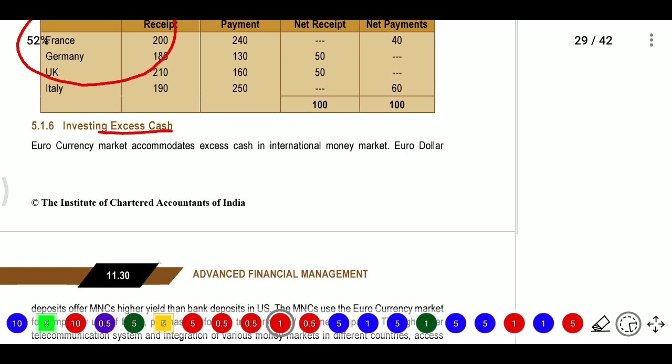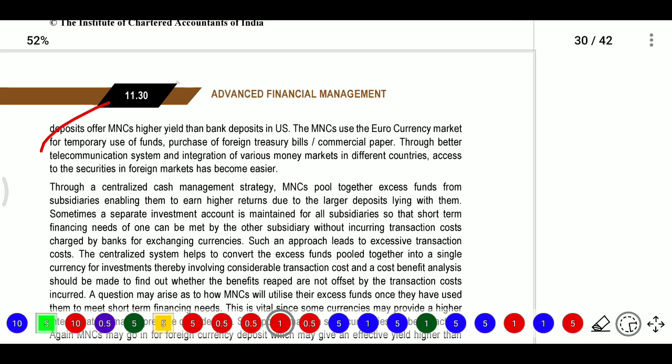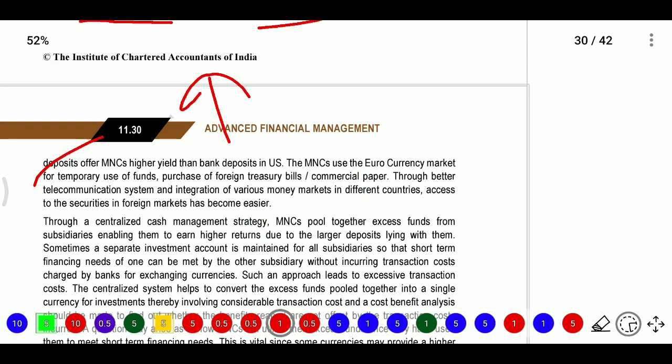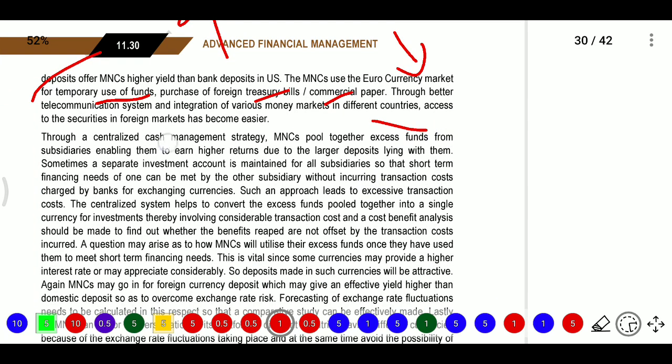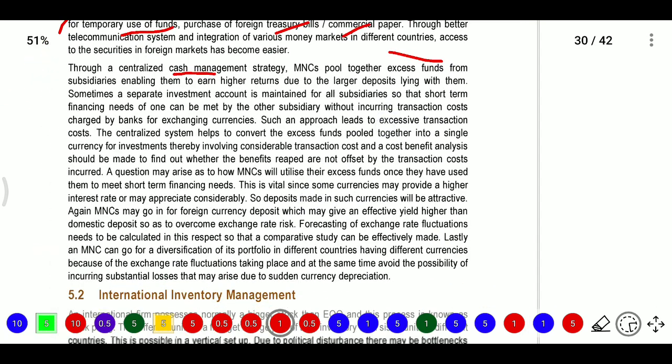Next, investing excess cash. MNCs accumulate excess cash in the international money market, the eurodollar market, where depositories offer MNCs higher yield. So if our bank is giving 7%, in another country they will give a higher interest rate. So you can invest there, and use temporary funds to purchase treasury bills or commercial papers which carry no risk and where return is high compared to our country. A centralized cash management strategy will be useful for this.